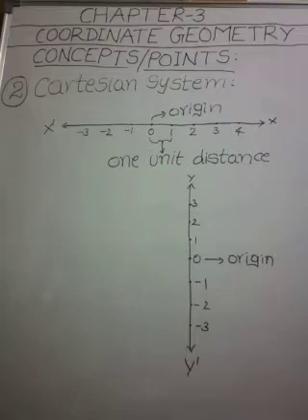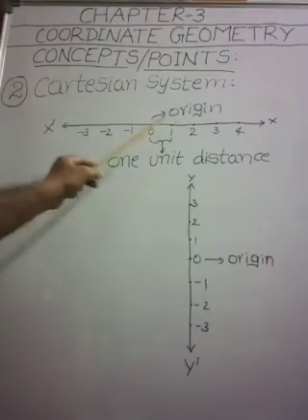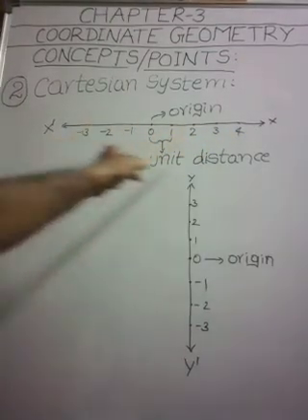You have studied the number line in the chapter Number System. On the number line, distances from a fixed point are marked in equal units, positively in one direction and negatively in the other direction. See here, this is the number line.